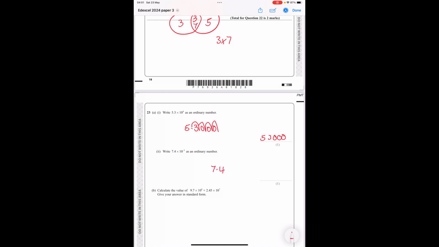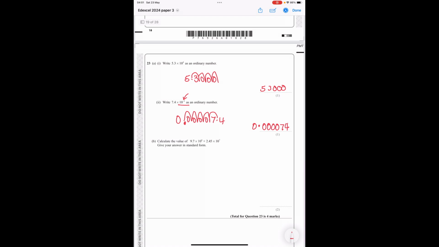7.4 times 10 to the minus 5. So I'm going to go the other way. 1, 2, 3, 4, 5. I put zeros in here. There's your decimal point and there's a 0. So it's 0.000074. Calculate this, well, you would put that straight into your calculator. If you put that into your calculator, you would get the answer 3.42 times 10 to the 7.